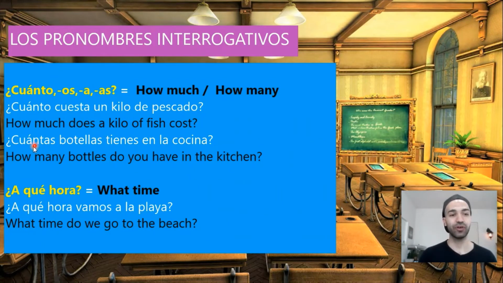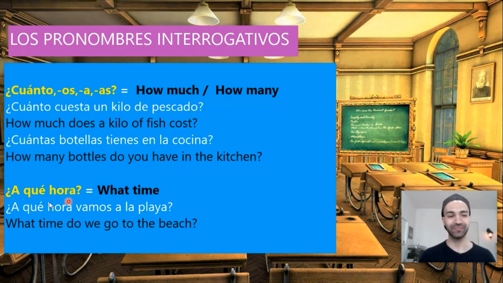Another example for cuántas. ¿Cuántas botellas tienes en la cocina? How many bottles do you have in the kitchen? So, ¿cuántos? ¿Cuántas? How many? ¿Cuántas botellas? Here, botellas is feminine, plural. That's why we ask cuántas. If it was masculine, plural, so we should ask cuántos. ¿Cuántas botellas tienes en la cocina? How many bottles do you have in the kitchen?